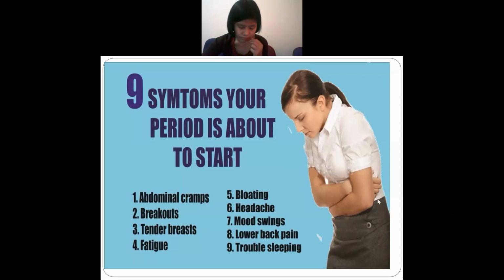Coagulation, ma'am. Pardon? Coagulation. Coagulation. Blood. Bloating usually means, here, in the menstrual cycle, in the menstrual phase.